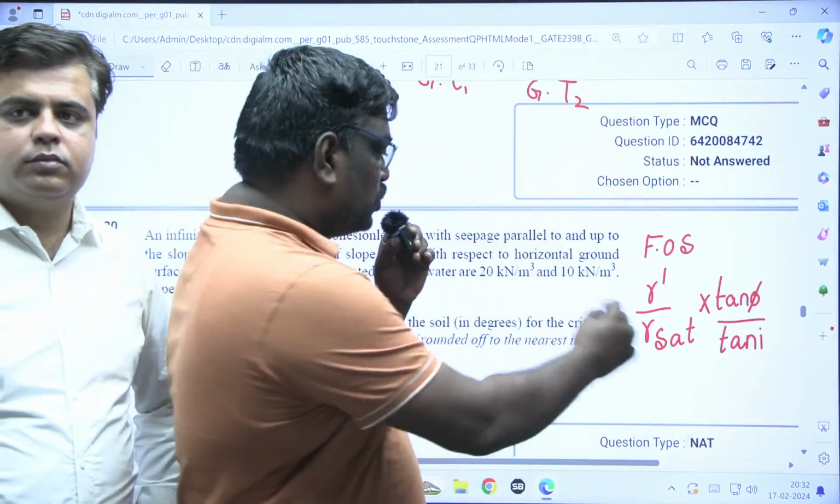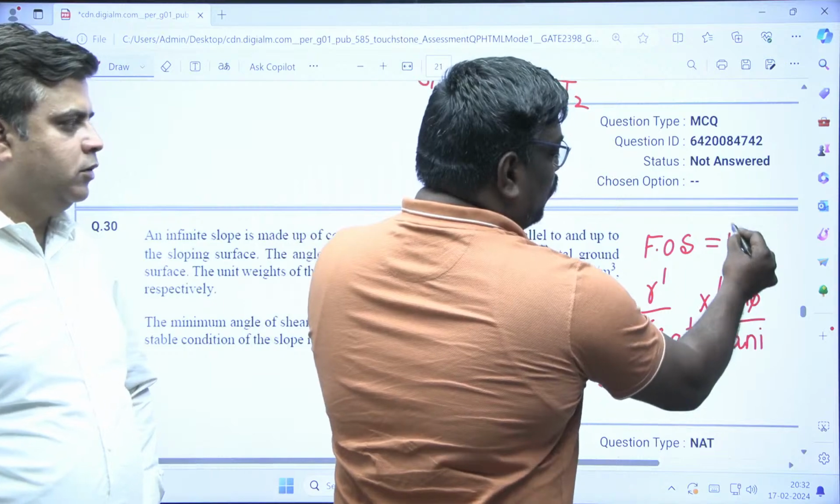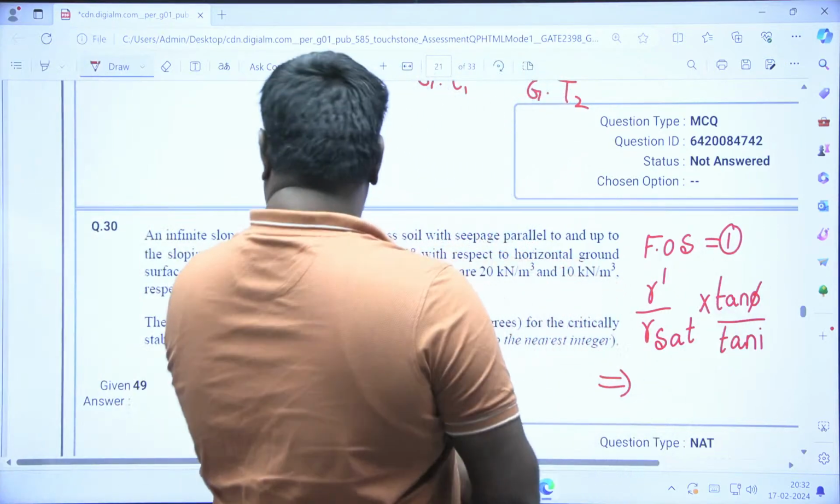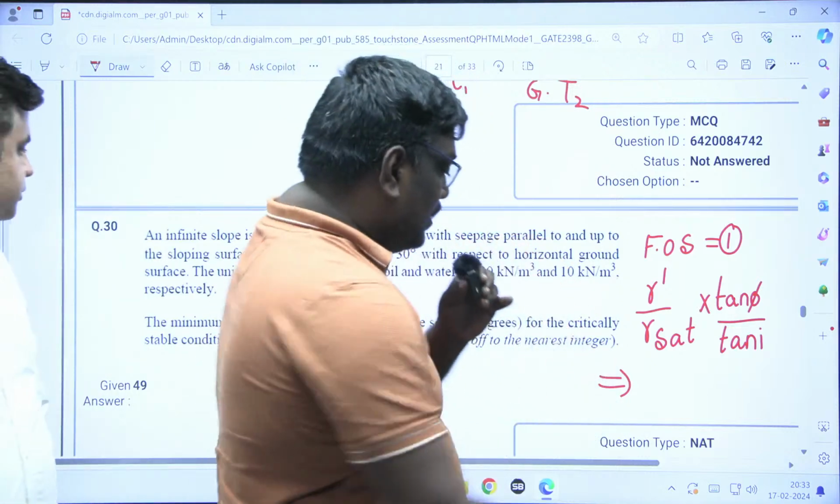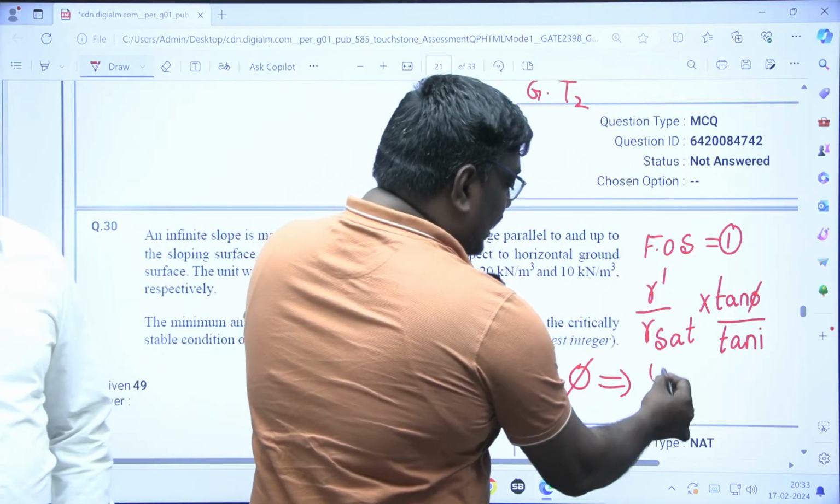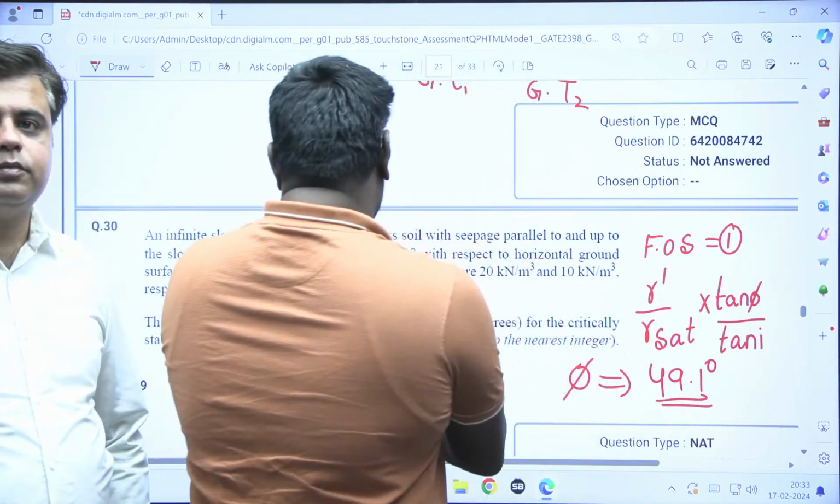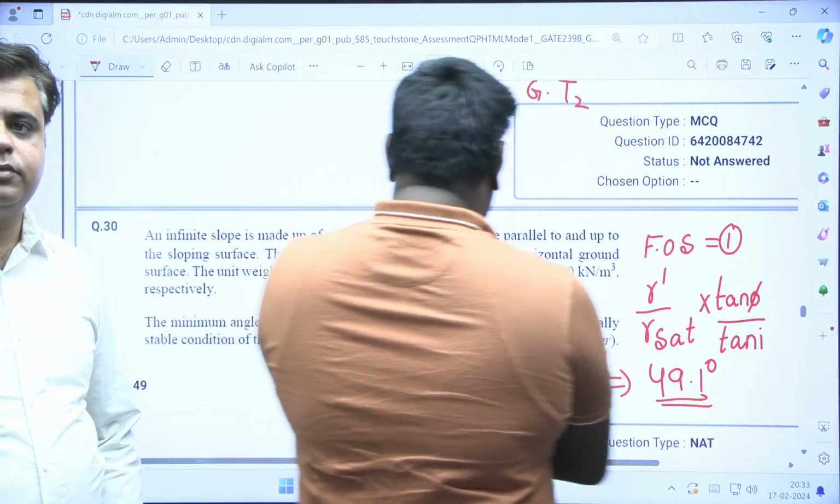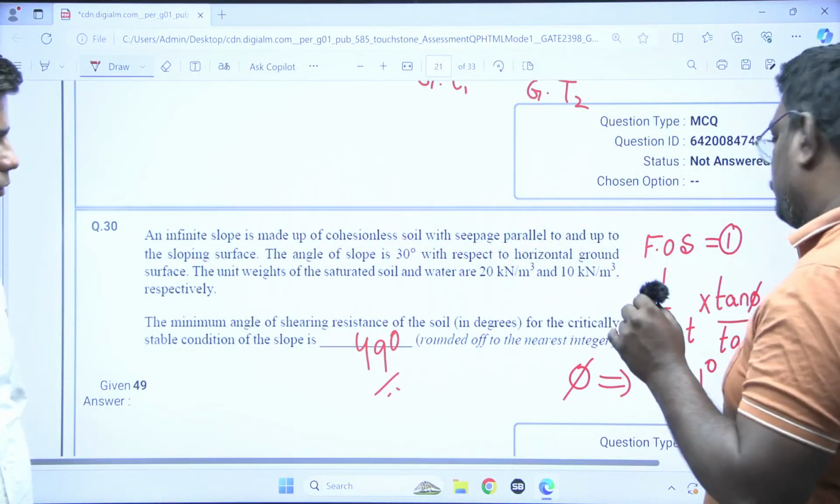See students, if you solve this, we have to equate the factor of safety to 1. And what are they asking? The minimum angle of shearing resistance. So here the minimum angle of shearing resistance, you will get a value of 49.1 degrees. If it is rounded to the nearest integer, you can write 49 degrees. So 49 degrees will also be the right answer. Okay. Moving on to the next.